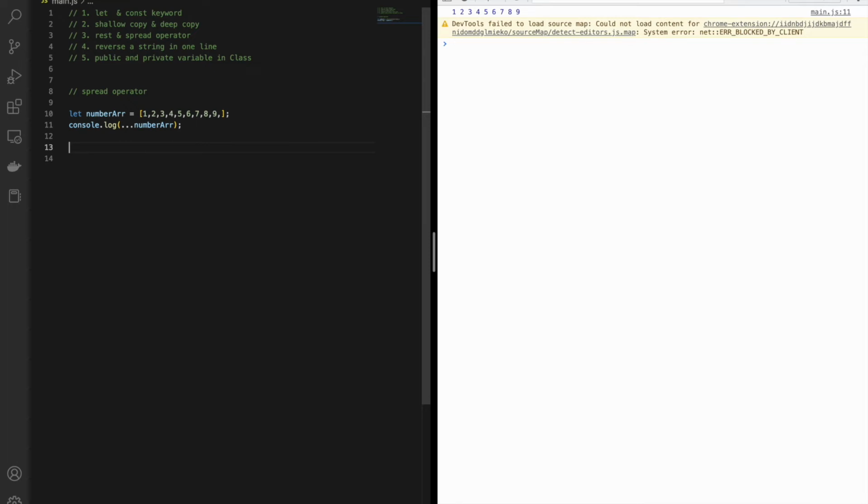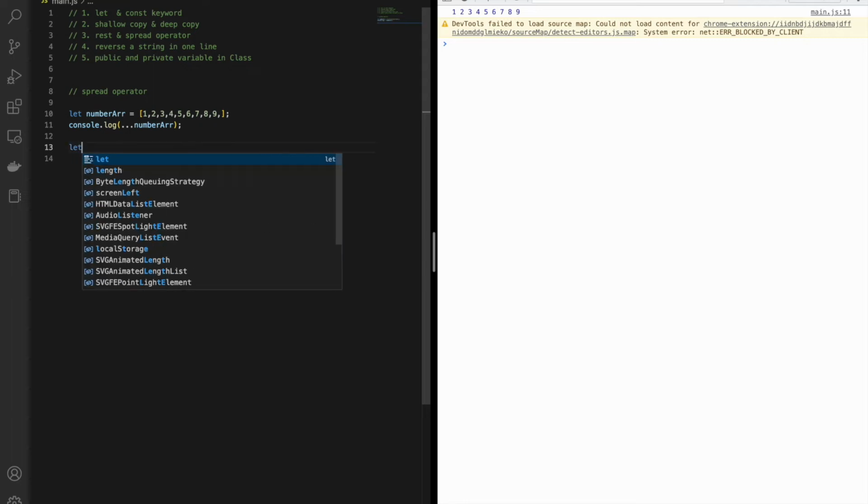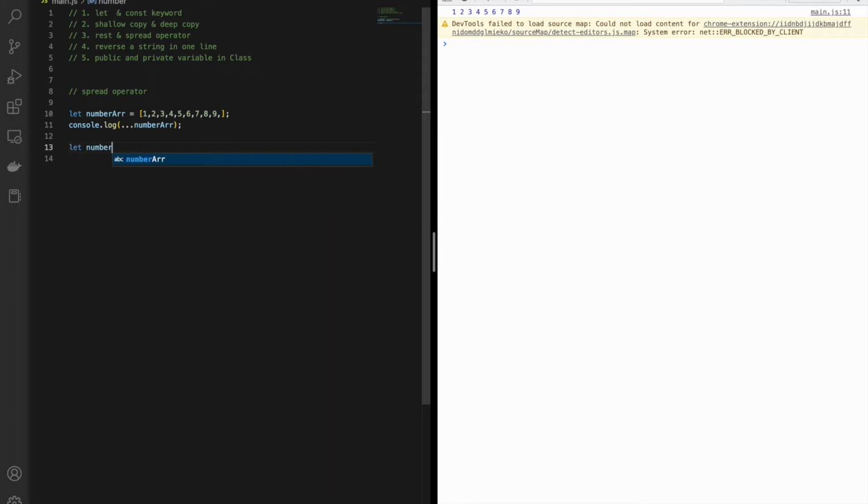So for basic array manipulation, where we don't require a for loop for concatenation or for pushing an element into another array, we can use this spread operator. For example, if I have another array and I want to copy all the elements of the first numArray, I can use this and it will take out the properties and I will be able to assign them into the other array.